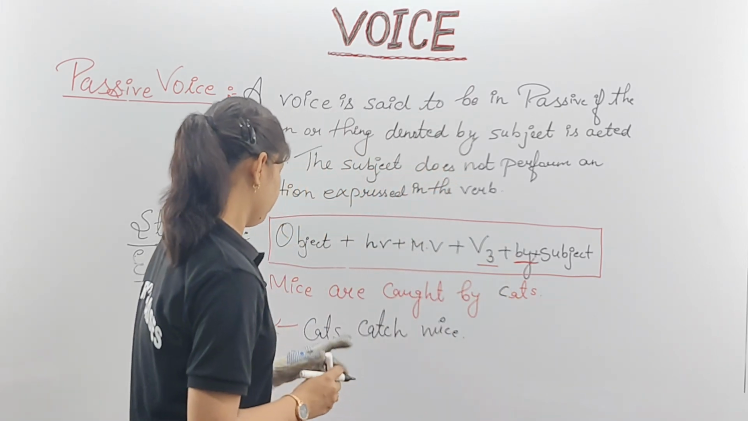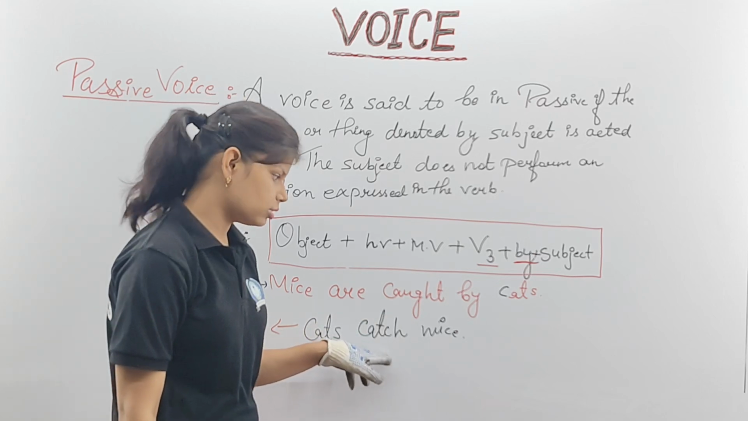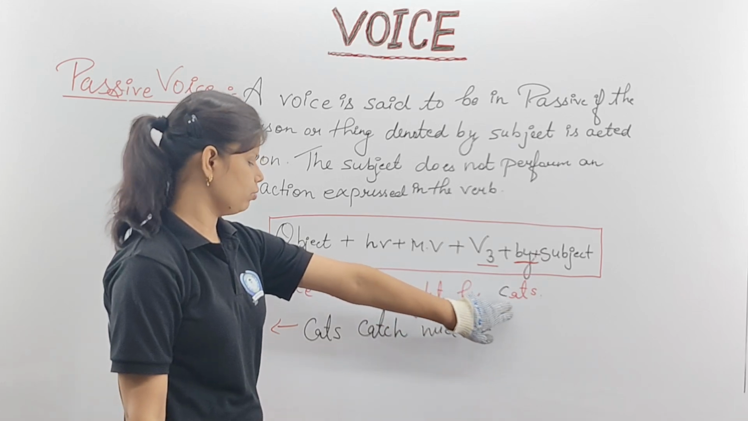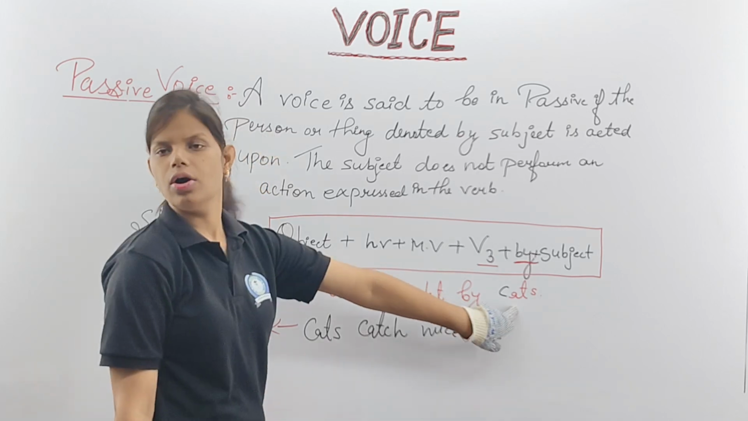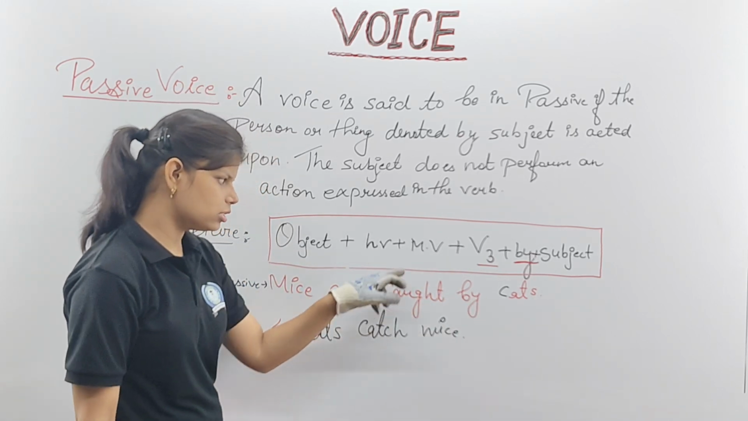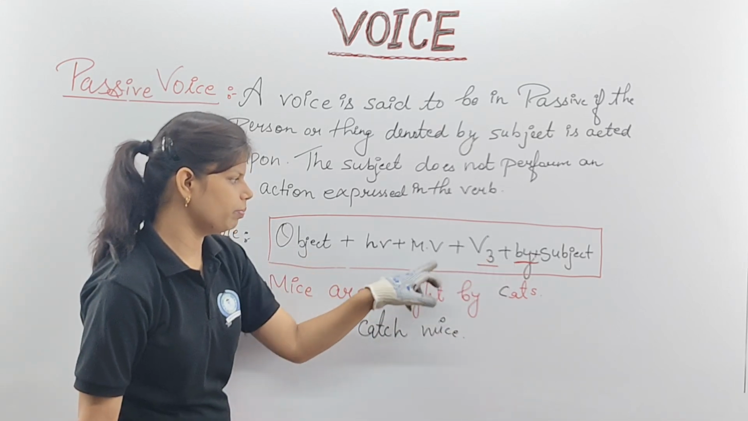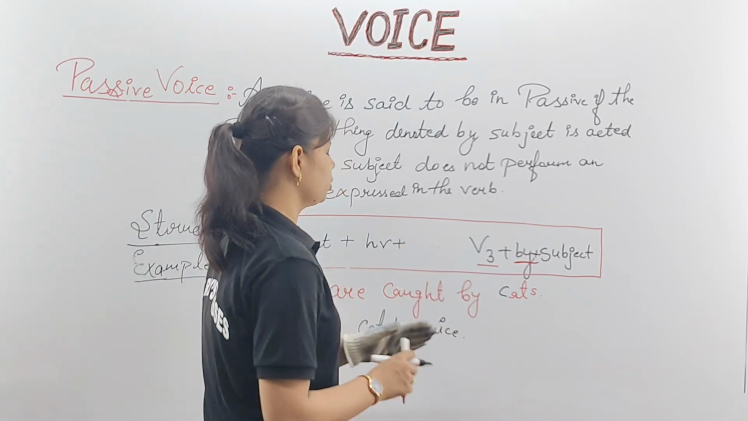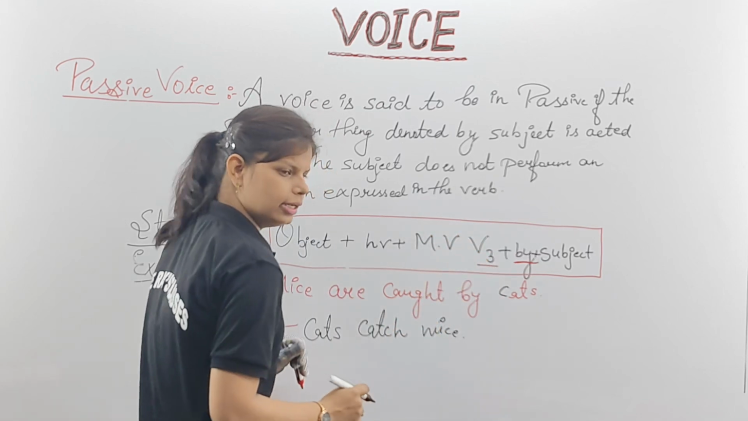Okay. Mice are caught. Catch's third form: catch, caught, caught. We are using the word by, and then we are using what? Cats. This subject becomes your object. You can see this are is your helping verb and this caught is your what? Main verb. Which form are we using in the main verb? We are using the verb's third form in the main verb.